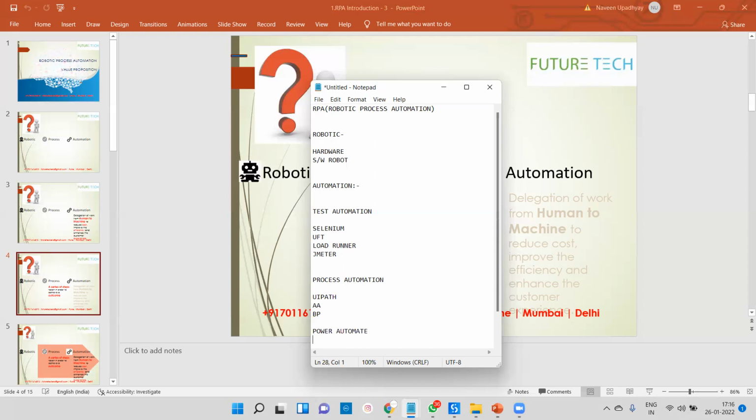But if you ask me, as per the market, where I can get more jobs, more salary, and more demand, I will definitely recommend UiPath, because UiPath is totally free. The software is free, and the UiPath forum is also free. Certification is paid right now, but before 2020 it was totally free.